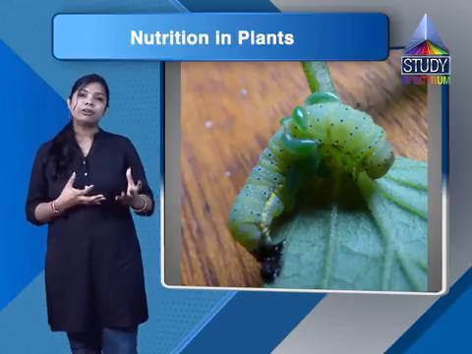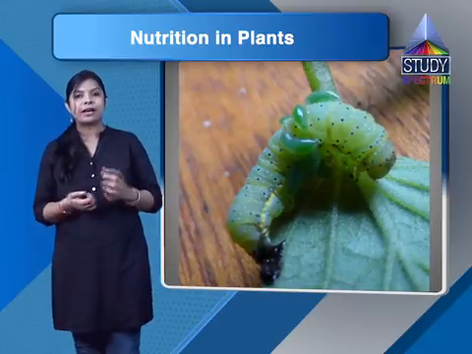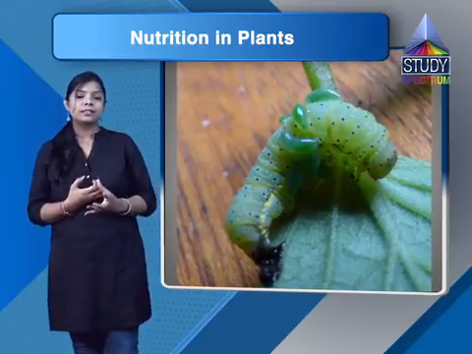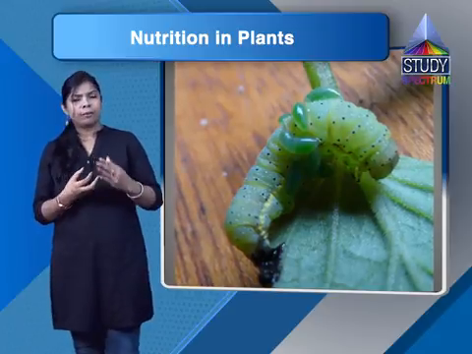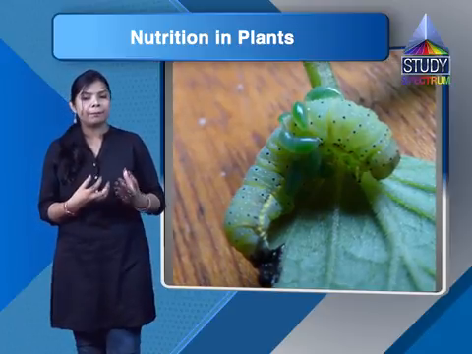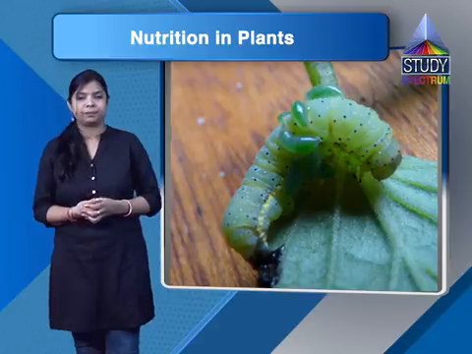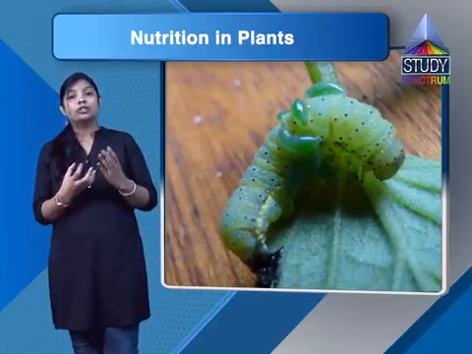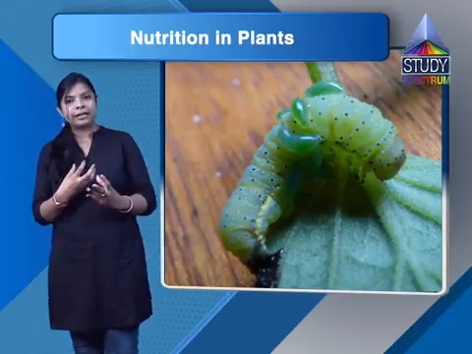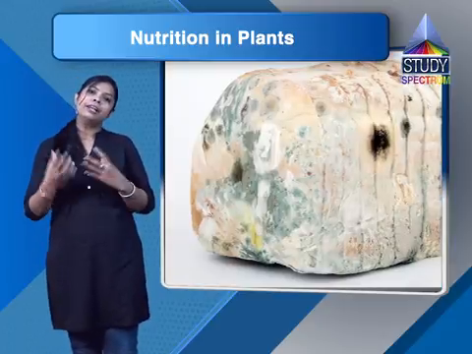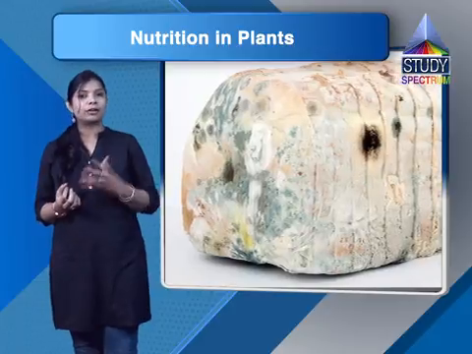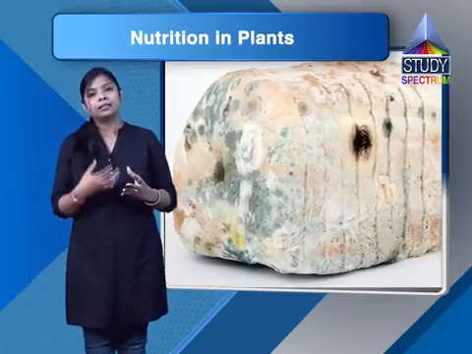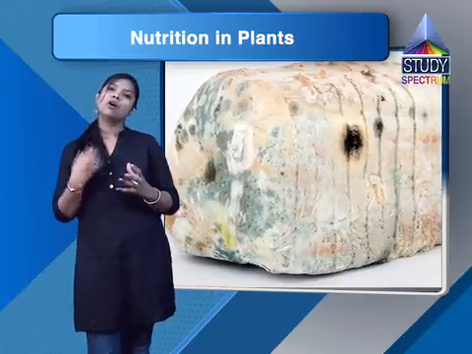Now the next question: distinguish between a parasite and a saprotroph. Students, what is a parasite? Here the organism derives its food from living on or inside a plant. The parasites derive their nutrients from a living organism, and that living organism is called the host.